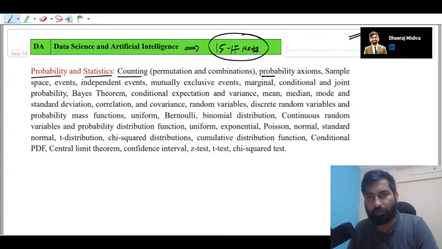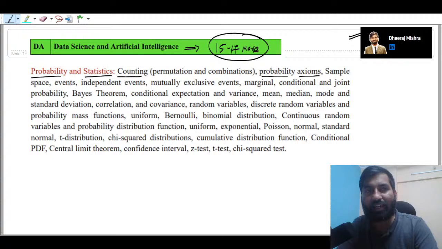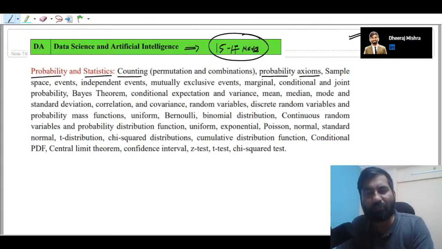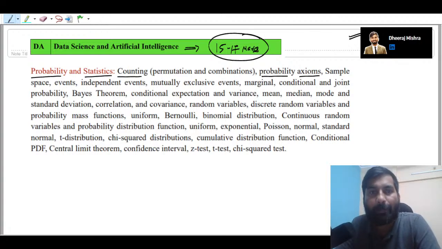Before you start studying probability, you need to know that the probability of an event, which I will define later, has to be less than or equal to 1 and greater than or equal to 0. This is just a basic truth that you have to keep in mind.